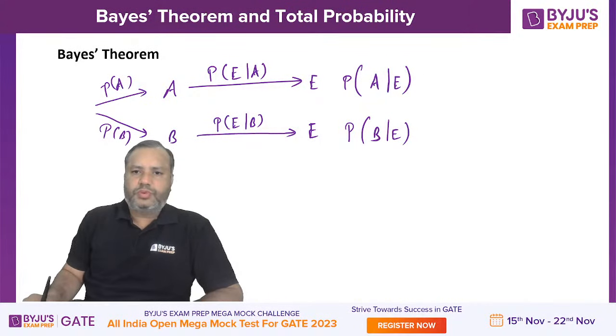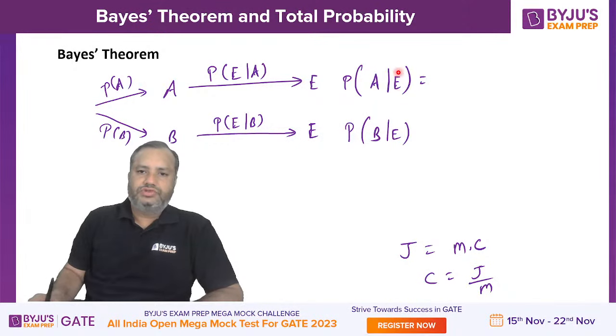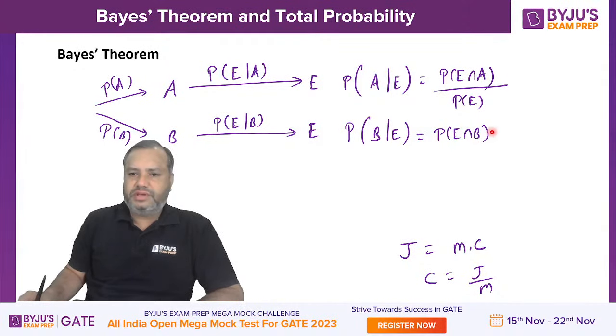Okay, so these two probabilities are nothing but a conditional probability. We have a formula: joint equals marginal into conditional. So conditional will be joint upon marginal. So joint of these two, P of E intersection A upon P of E, and P of E intersection B upon P of E. Comfortable?